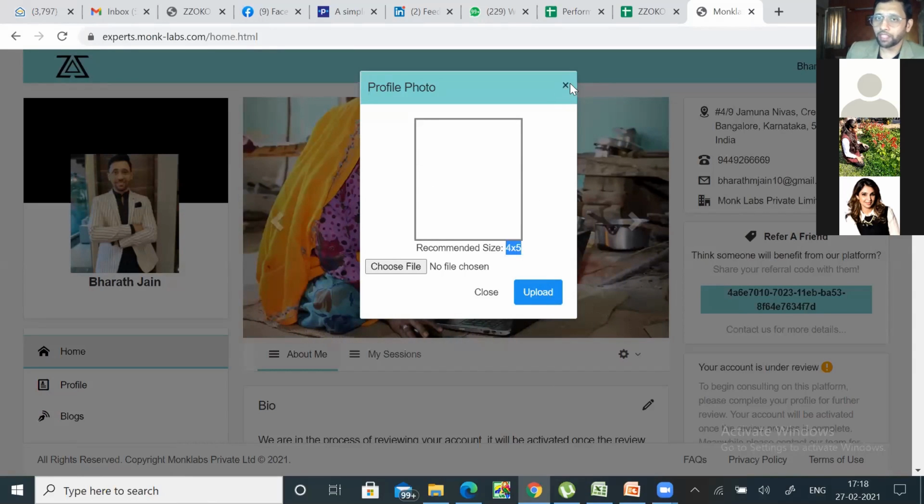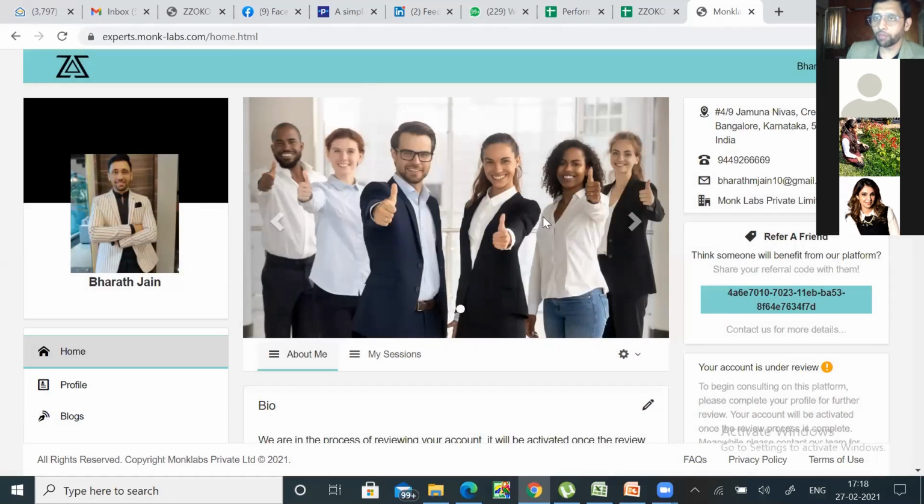All these are very basic for now. We are making sure the platform gets better day by day. Even within 3 to 6 months, this is going to be much better. It'll have many more features for you guys. But this profile page is your personal profile page. The clients will not see this. This is for your usage and for the back office usage.